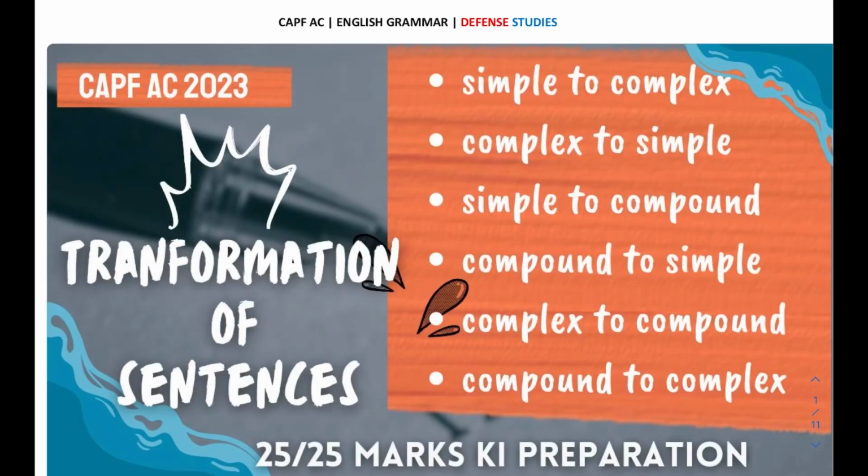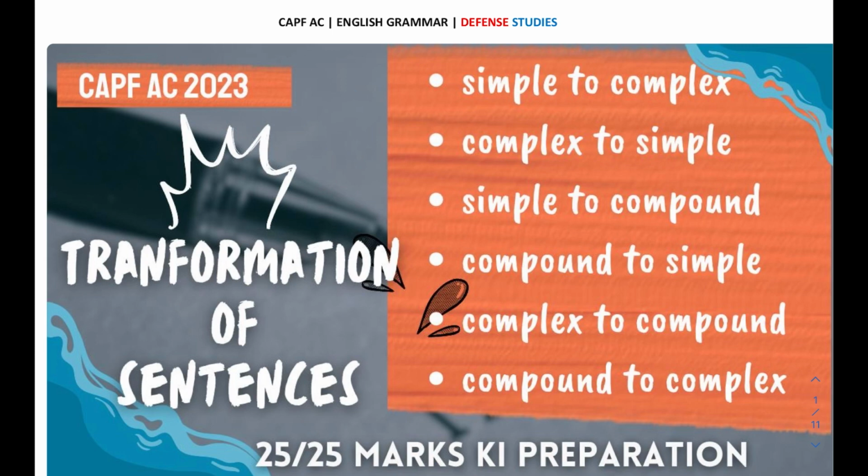Hello everyone. So this is an English grammar series for CAPF paper 2, and we have already covered a lot of topics with respect to CAPF paper 2 English grammar. The topics we have covered are active to passive, direct and indirect, inversion of subject, question tag, and prepositions. These were the topics which were already covered.